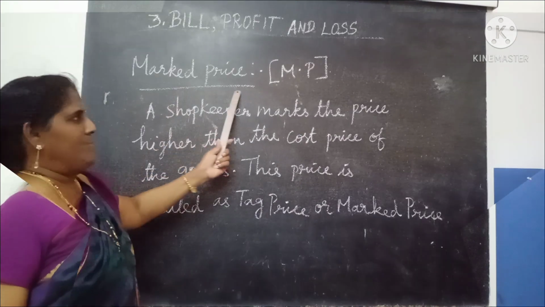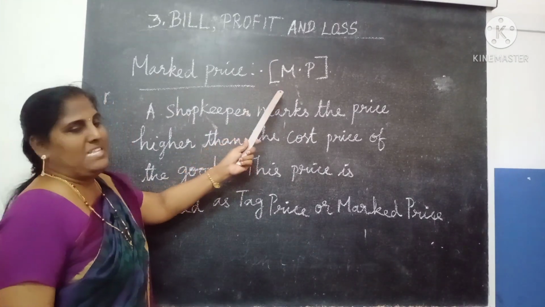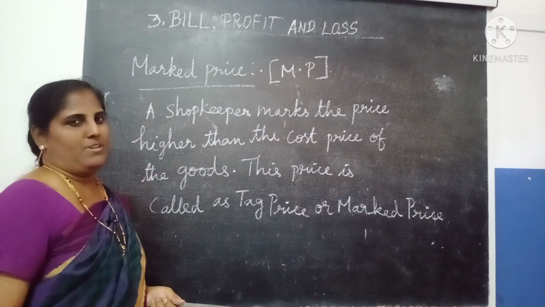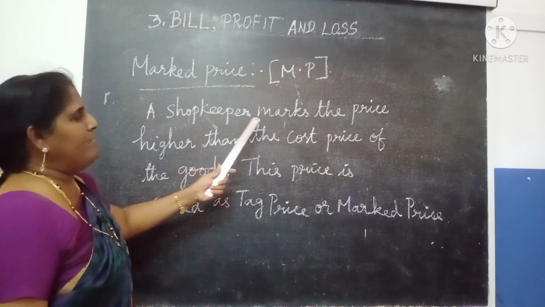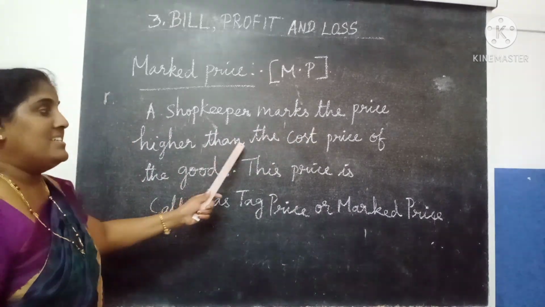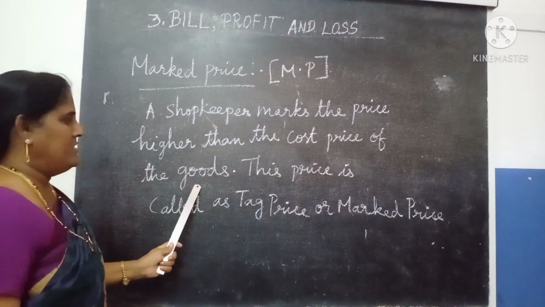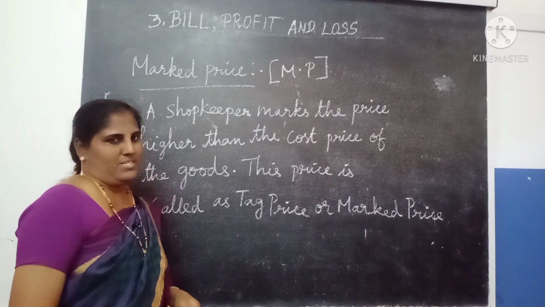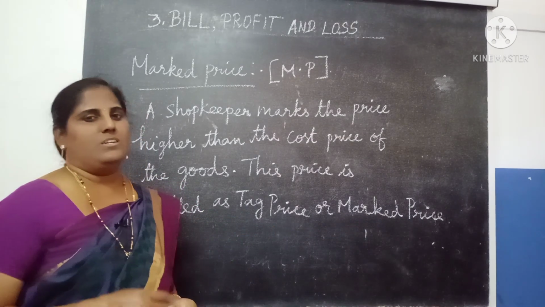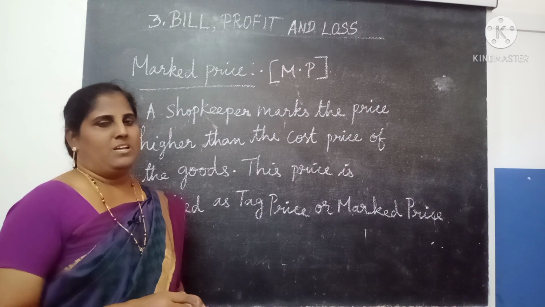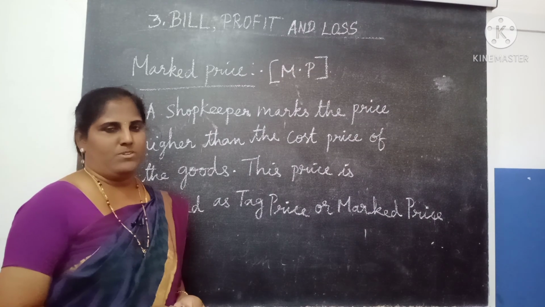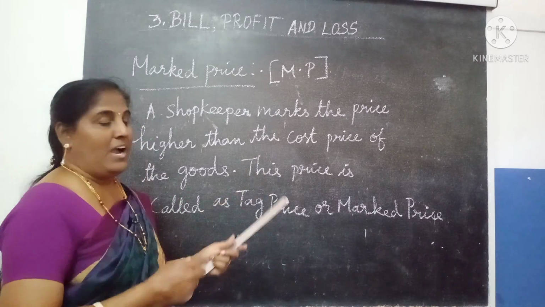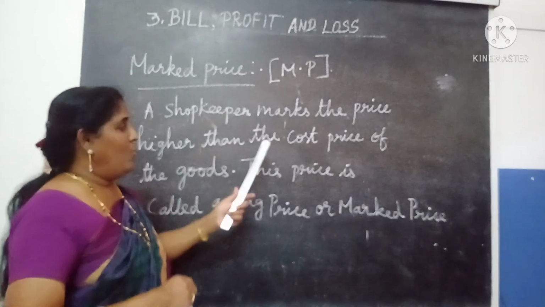Okay, the next one is marked price, the short form is MP. MP means marked price. A shopkeeper marks the price higher than the cost price of the goods. This price is called the tag price or marked price. If a shopkeeper wants to give a discount, they do not give the actual discount amount, so the shopkeeper marks some higher amount than the cost price.